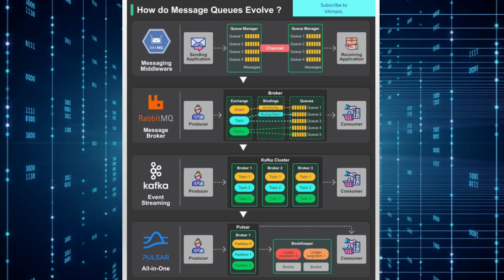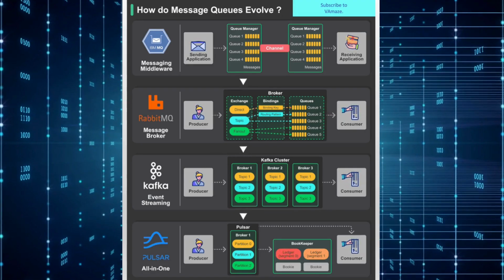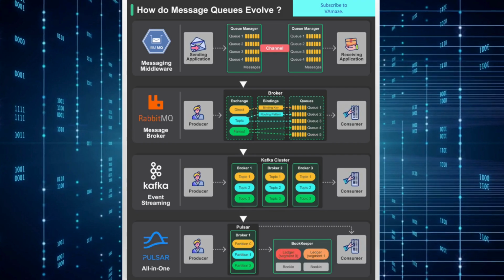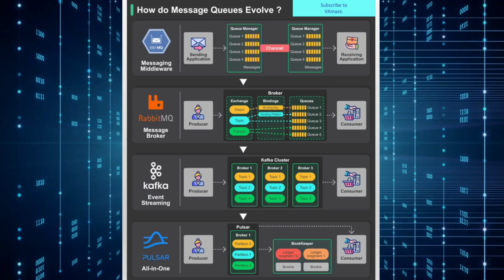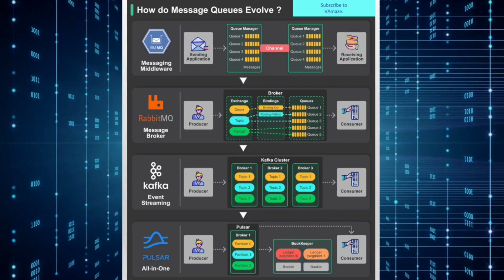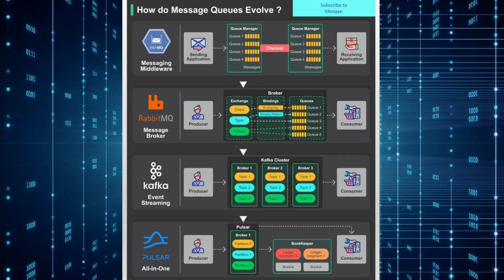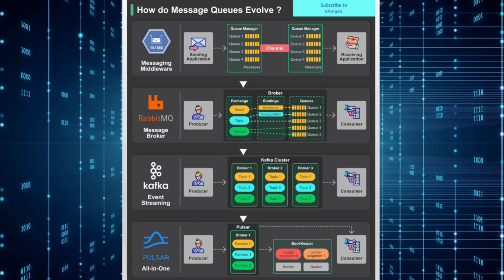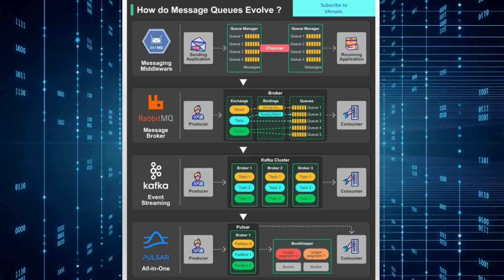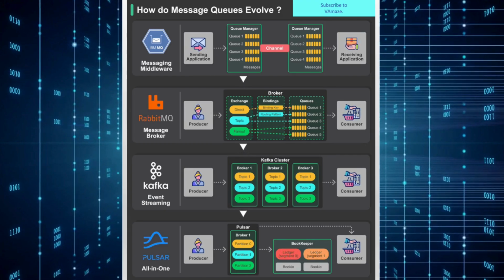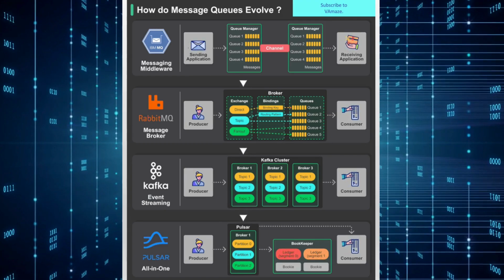Key evolutionary trends. Throughout this evolution, several key trends emerge. Scalability, from single queue systems to distributed clusters capable of handling millions of messages per second. Persistence, evolution from temporary message storage to persistent event streams that maintain historical data. Flexibility, from rigid point-to-point communication to flexible publish-subscribe patterns and complex routing.